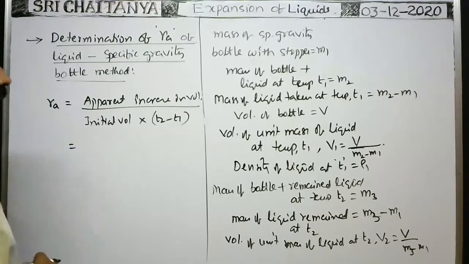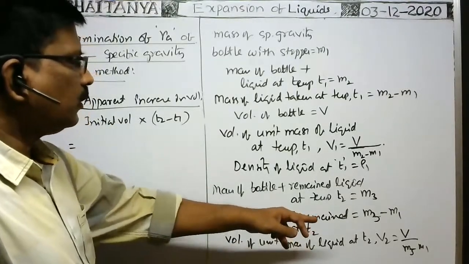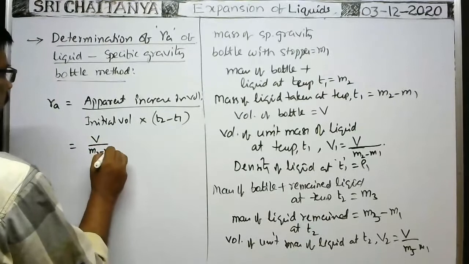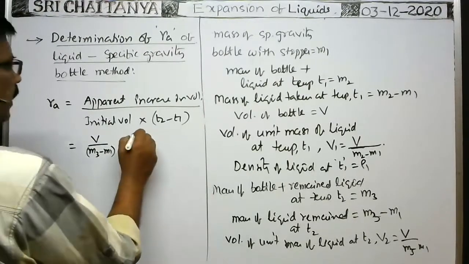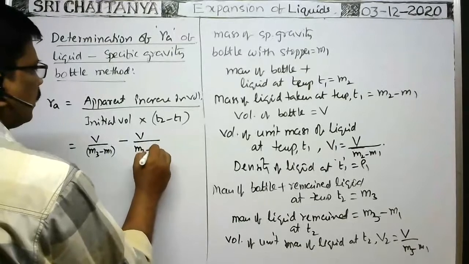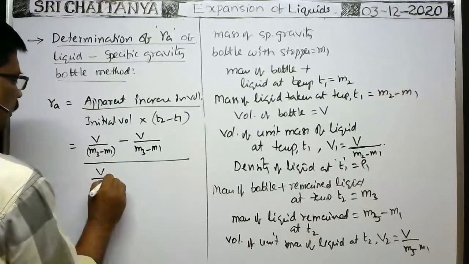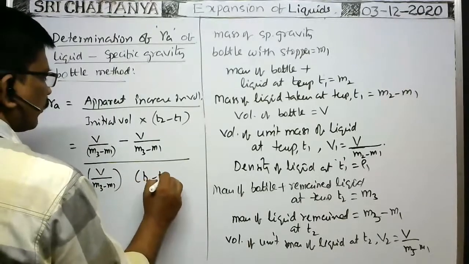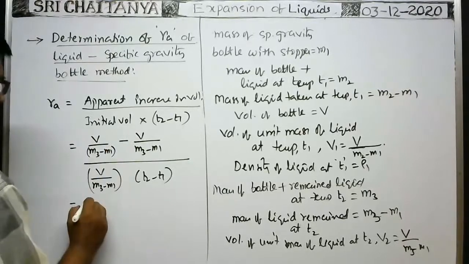The apparent increase in volume is equal to the volume of unit mass of the liquid at a temperature T2, which is V2, equal to V by M3 minus M1, minus the initial volume. Initial volume is V by M2 minus M1, by initial volume. Initial volume is this only, no? V by M2 minus M1 into rise of temperature T2 minus T1. In all, we can cancel V. Then you take LCM.